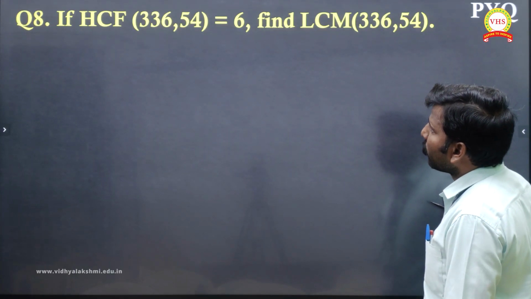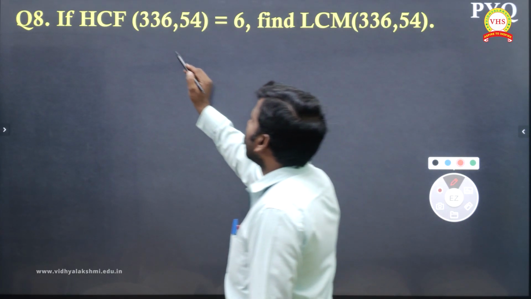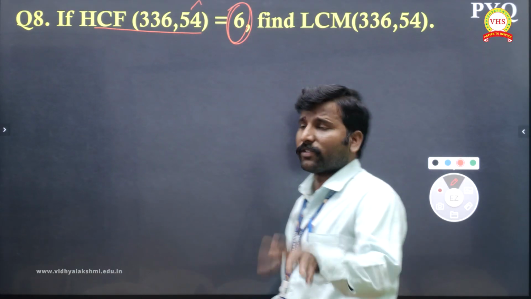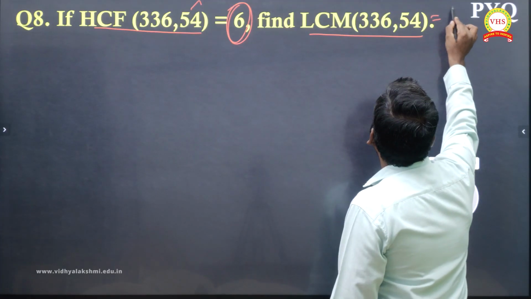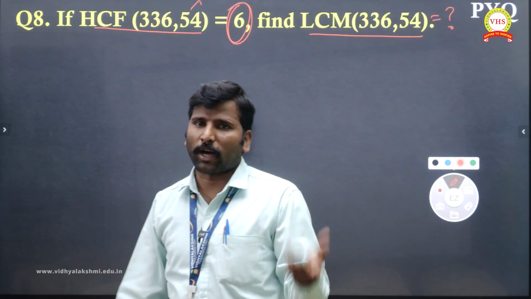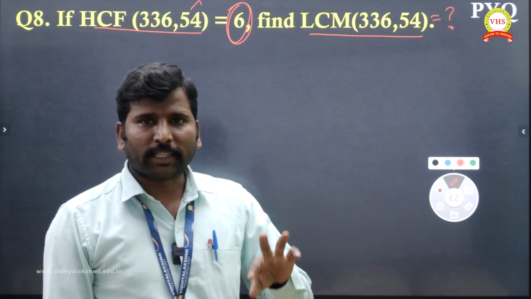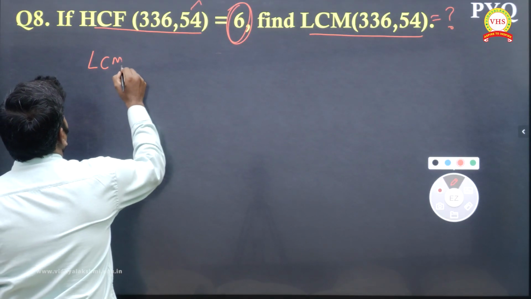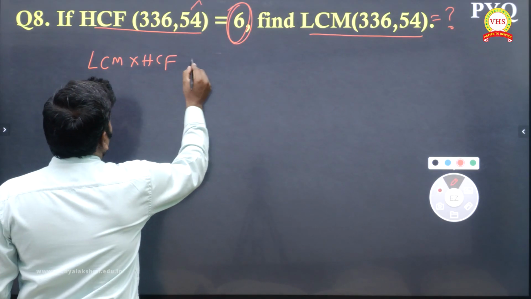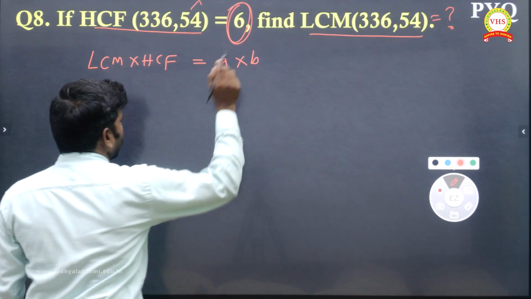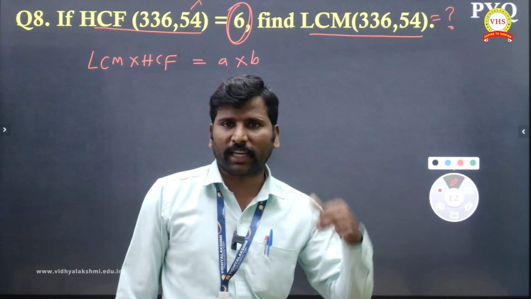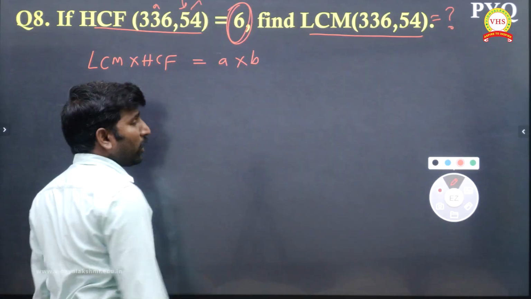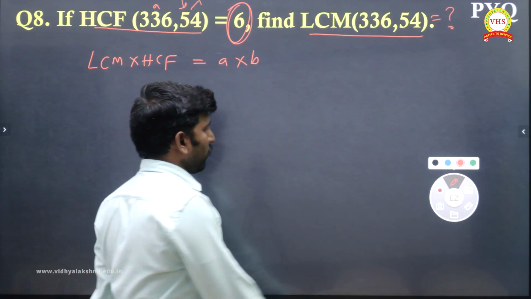Question number 8. If the HCF of 336 and 54 is given as 6, the HCF value is given and they are asking for the LCM. For this we can use the formula because two numbers are given, and the HCF or LCM, any one is given. What formula do we know? LCM multiplied by HCF is equal to the product of the numbers. If the first number is A and the second number is B, the product of the numbers is A into B.